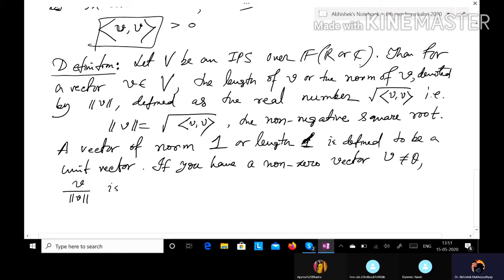So this is a unit vector. Why is it a unit vector? Because if we take the norm, we will find that this is 1. And this unit vector is called the unit vector in the direction of v.